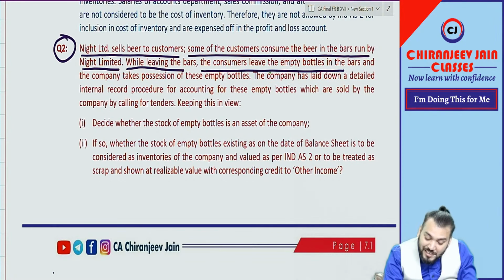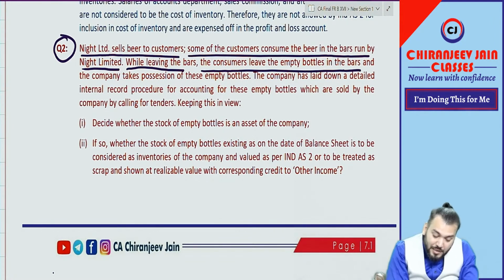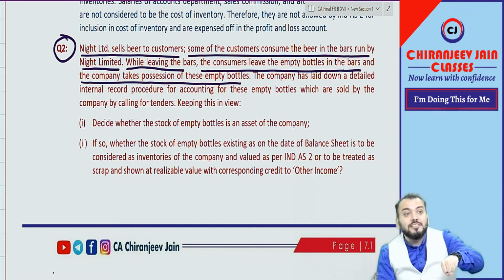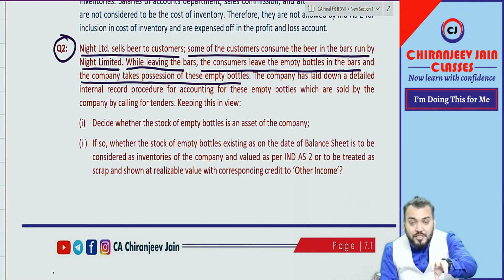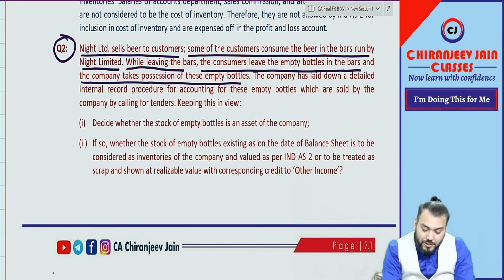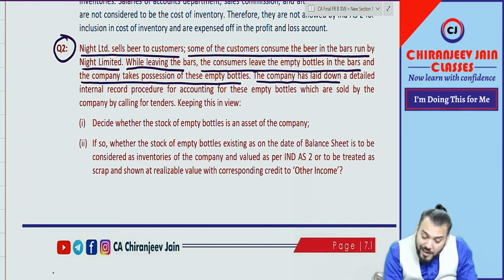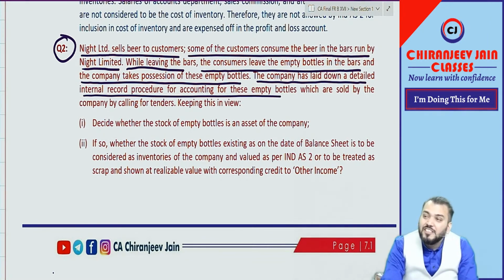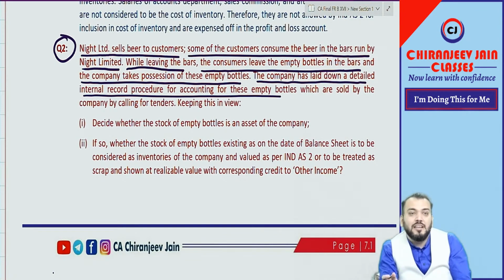The consumer leaves the empty bottle in the bar and the company takes possession of these empty bottles. So now empty bottles are in the possession of Night Limited. Very good question. The company had laid down a detailed internal record procedure for accounting of these empty bottles. So from this it is understood that the value of empty bottles is not immaterial, it is material, because detailed accounting has been done.